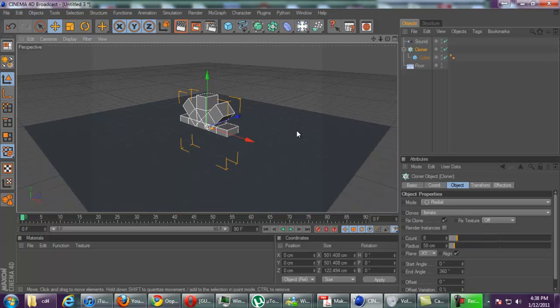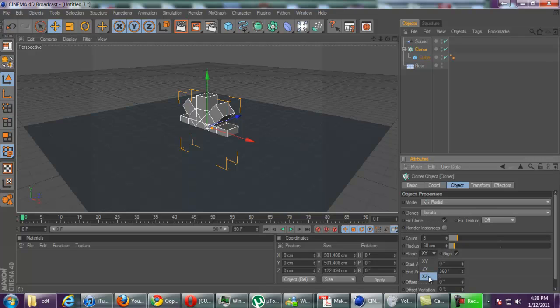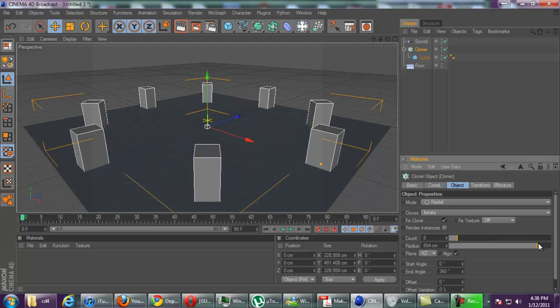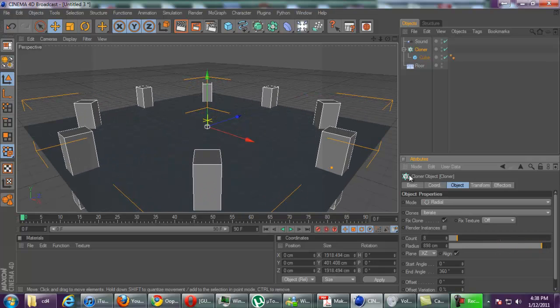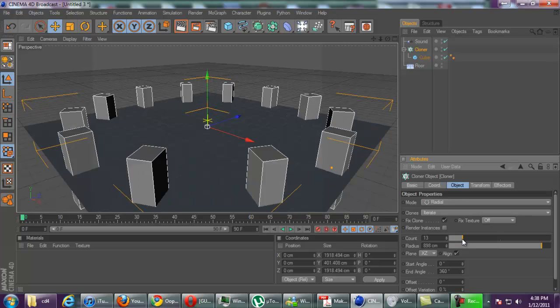As you can see, it is now in a radius. Now you can flip this over to sideways by changing the plane to X, Z, and then increasing the radius. And we're going to increase the count.